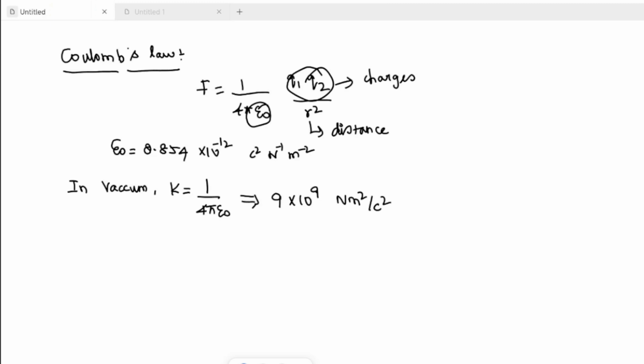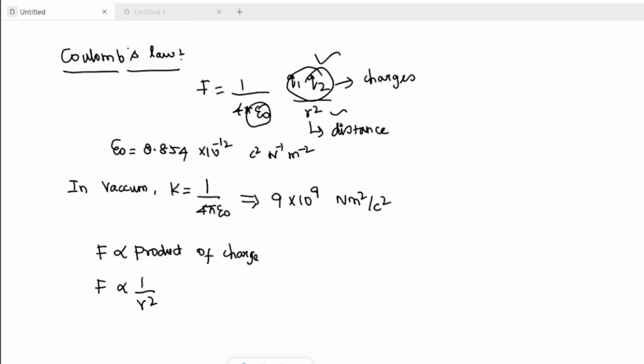From Coulomb's law, what are the important points? Force is directly proportional to the product of the charges, Q1 Q2. Next, force is inversely proportional to r square, the distance. These are the points you have to remember.